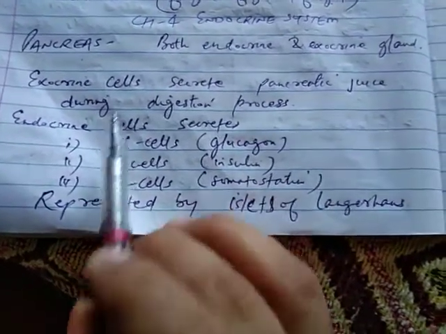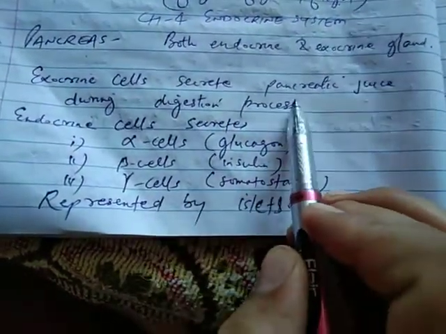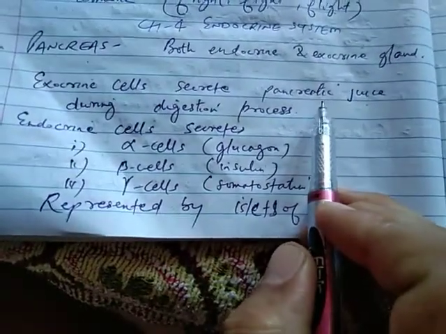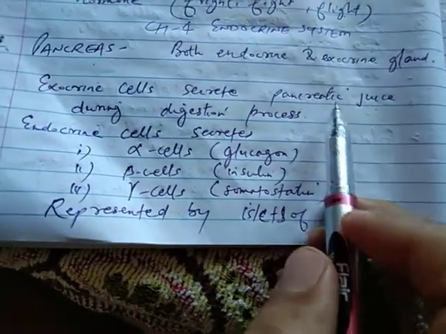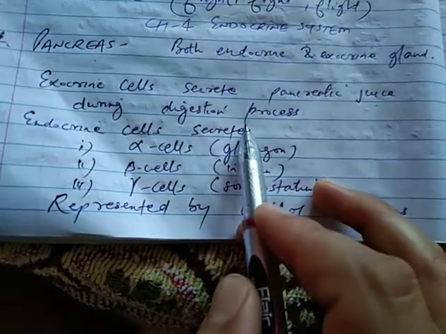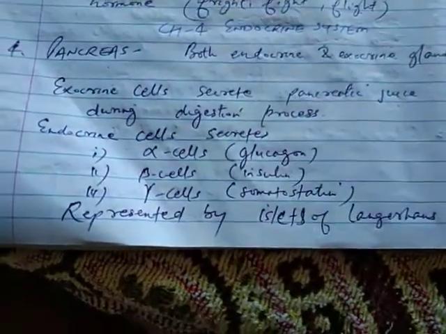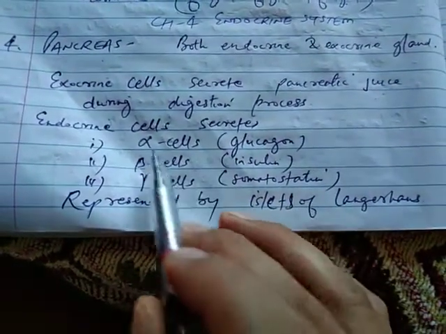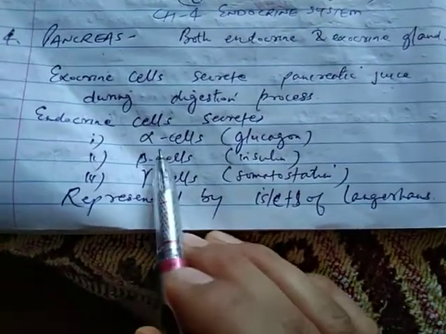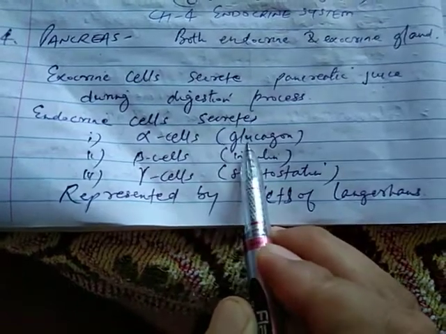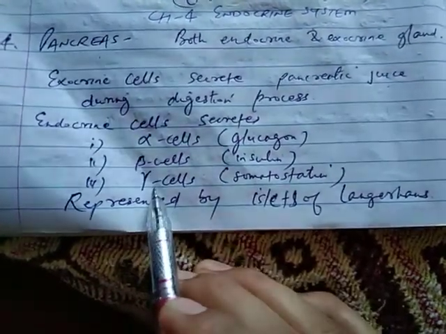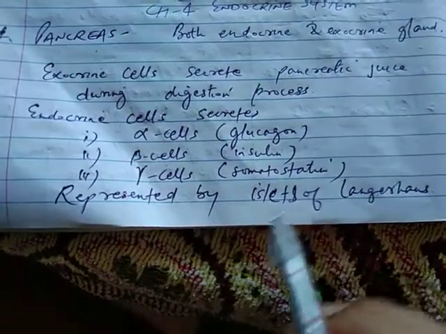So exocrine cells, what they do, they secrete pancreatic juice, and this pancreatic juice which is secreted from pancreas plays a major role in digestion process in the small intestine. Okay, and endocrine cells, they secrete three special types of cells which are alpha cells also known as glucagon, beta cells also known as insulin, and gamma cells which is also known as somatostatin.